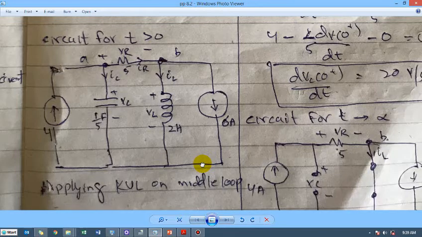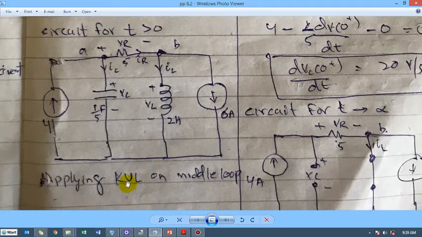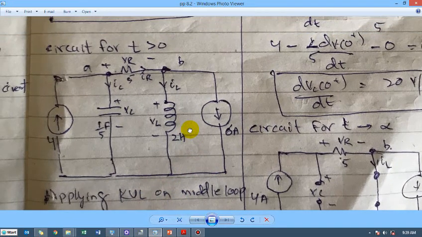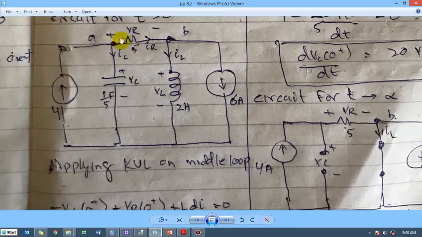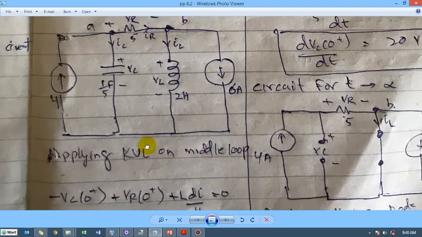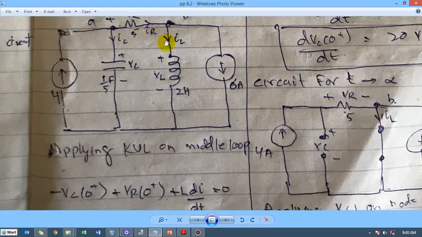So what we will be doing is, as mentioned here, we will be applying KVL on the middle loop. So this is the middle loop here, I am just showing with the mouse. So this is the middle loop. How will we apply KVL? This minus sign comes here, minus V_C, and then we come to V_R. So this is plus V_R, and this is V_L.